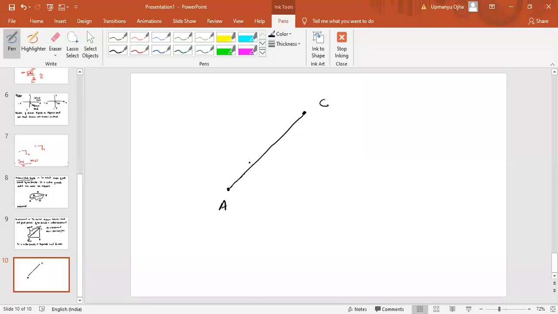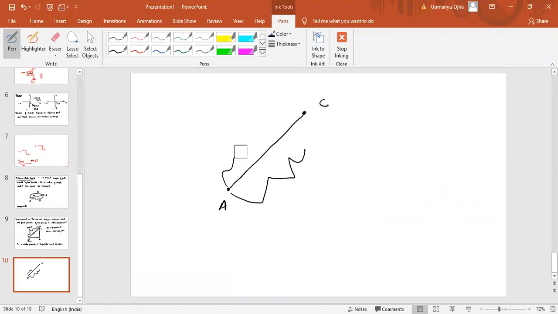Any other path you take will be longer than AC, like this, or like this. Any path you take would be longer than AC.